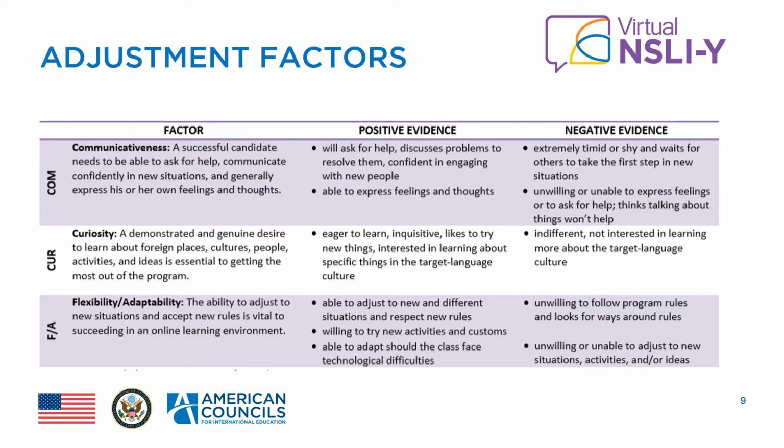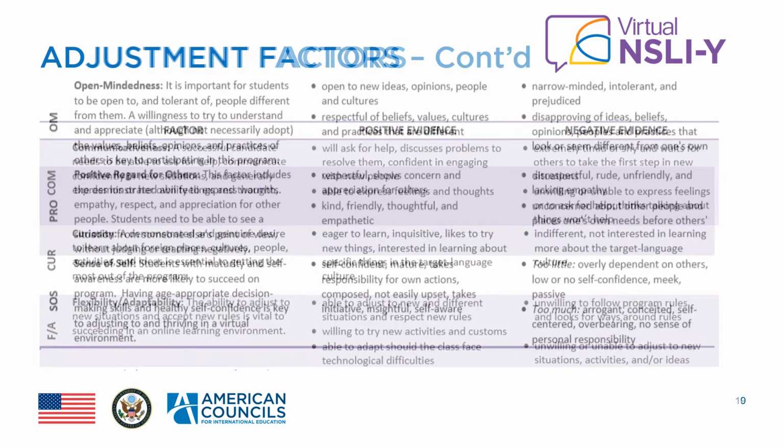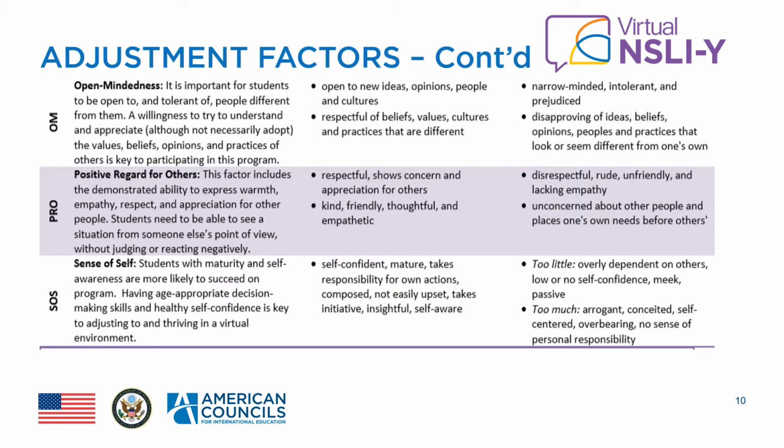For communicativeness, the student must be willing to speak in class and ask for help from their teacher. For curiosity, the student should demonstrate a genuine interest in language and culture. For flexibility and adaptability, the student should be able to deal with challenges that may arise in the virtual program, willing to try new things in a new language. For open-mindedness, we look for students who should be open to new ideas and diverse classmates from across the U.S. For positive regard for others, we look for students who express warmth and empathy for others.